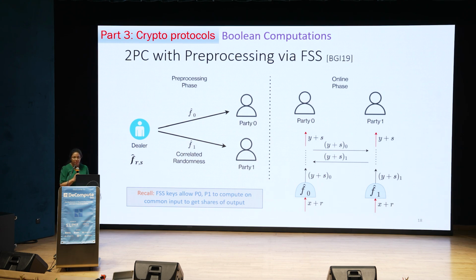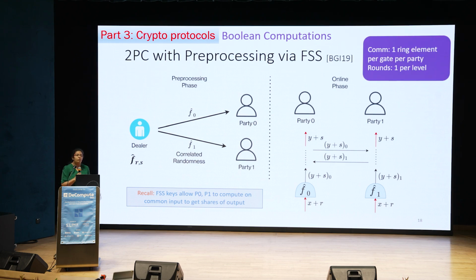So the bottom line is that to compute each gate for which FSS exists for the offset gate, you only need to communicate one ring element in one round, and that's it.